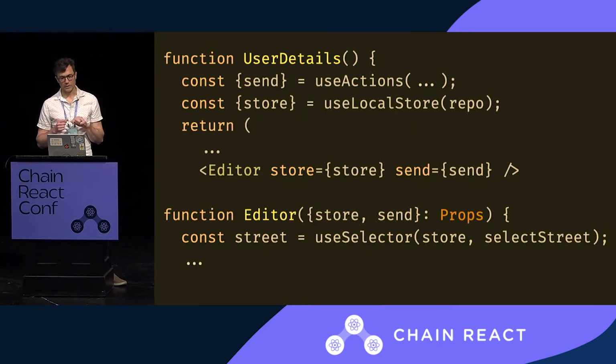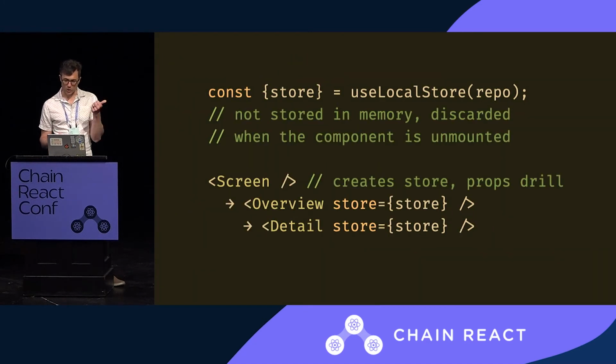In a component, I've got another hook in here. I'm going to talk about that. We vend a copy of the store. In this case, I'm using a local store, so this one doesn't get put on a shelf. It just exists in local memory, and we pass it around with props. We can select values out of it. So we have local ones. These aren't stored in global memory. They're discarded when the component's unmounted, and everything's props drilled.